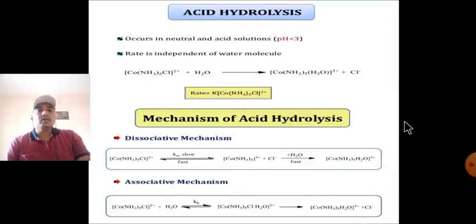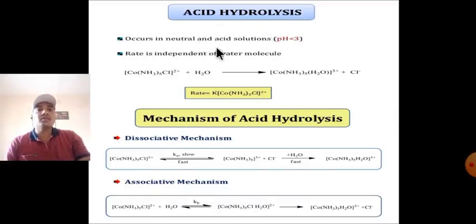Acid hydrolysis means that if the product of the octahedral complex contains an H2O molecule or aqua group, then the reaction is called acid hydrolysis.